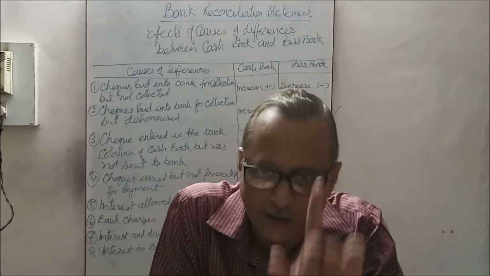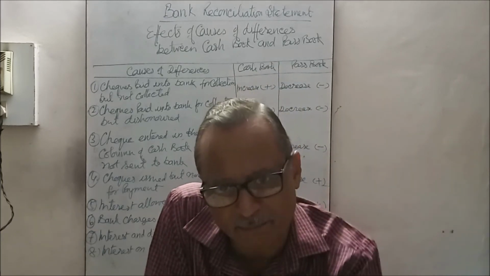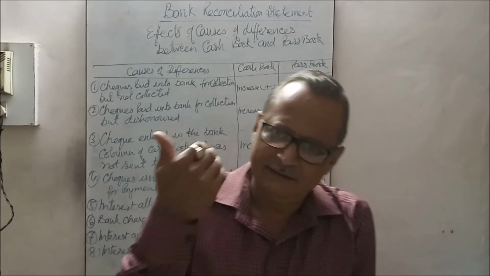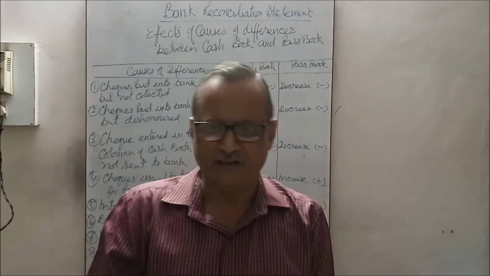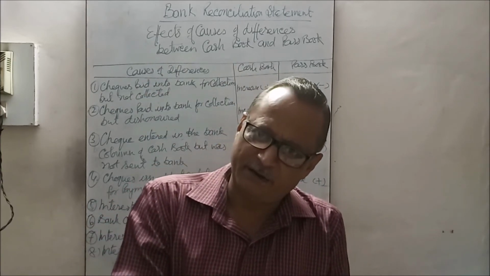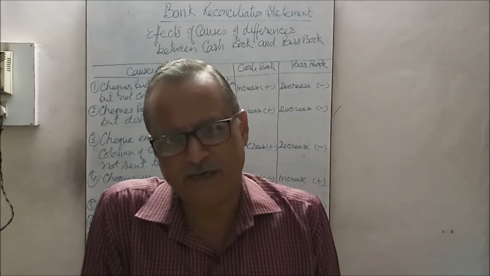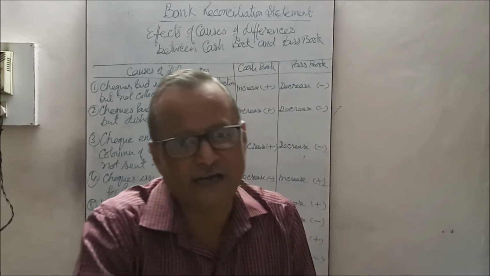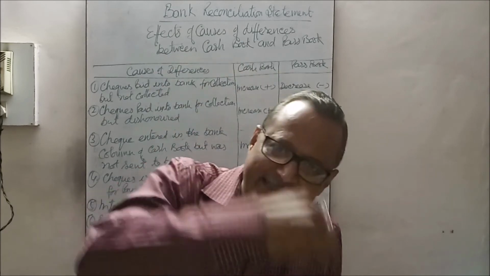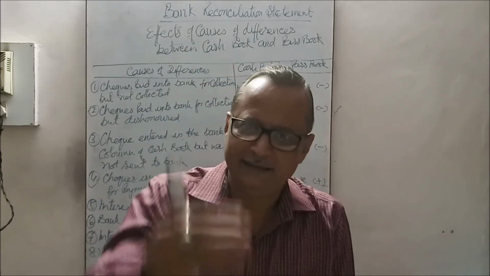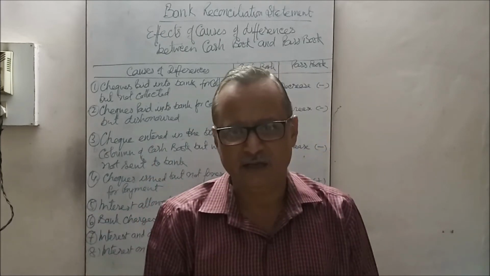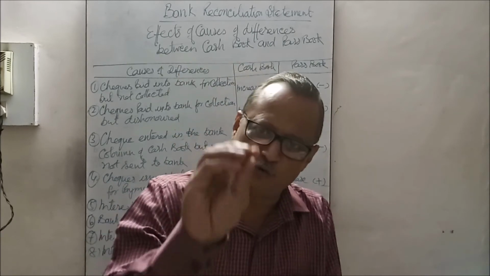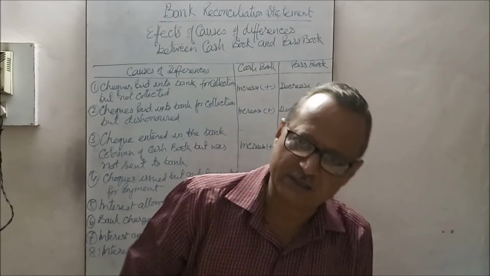So up to the date when the reconciliation statement is prepared, or one presents it after the preparation of the reconciliation statement, I mean before preparation of the reconciliation statement it was not presented in the bank for payment. So that is credited in the cash book but not debited in the passbook. As it is credited in the cash book, the balance will reduce, that will show the decreased balance or negative balance, whereas in comparison, the bank has not debited the passbook, so the bank passbook will show the increased balance or positive balance.